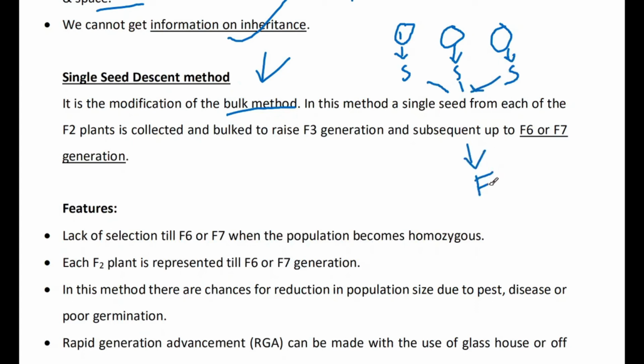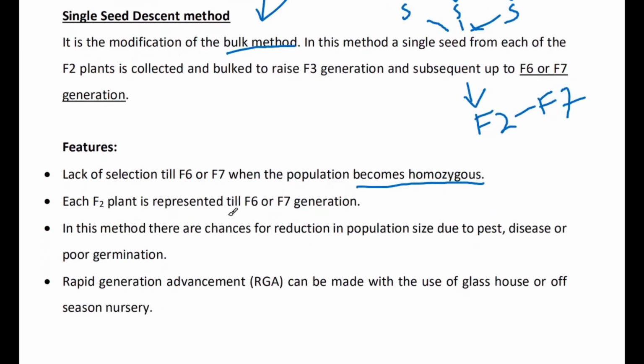It can be achieved from the F2 to F7 generation. We can obtain superior genotypes. In this way we can obtain homozygous lines also. In pure line selection you can see homozygosity is there, but in this case it can be achieved by cross pollination, in cross pollinated crops also.